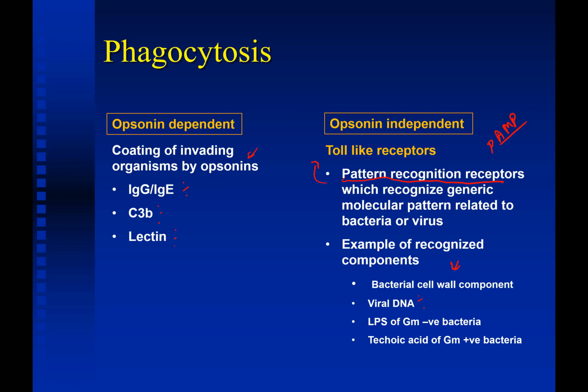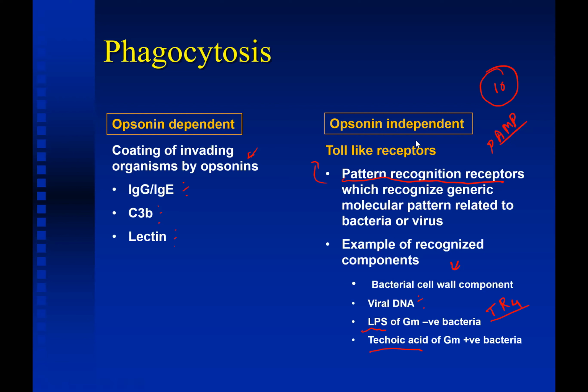or the viral DNA components may be recognized by these receptors, or the lipopolysaccharides present in the gram-negative bacteria may be recognized by these receptors, like the toll receptor 4. Even nanograms of these components may be recognized, and teichoic acid of gram-positive bacteria is recognized. So there are at least 10 of these toll-like receptors which recognize the various components of the bacteria and differentiate it from the human cells. So this is opsonin independent phagocytosis.